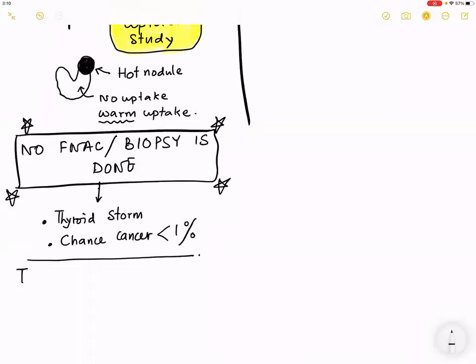The treatment of choice for a toxic nodule depends upon the age of the patient.